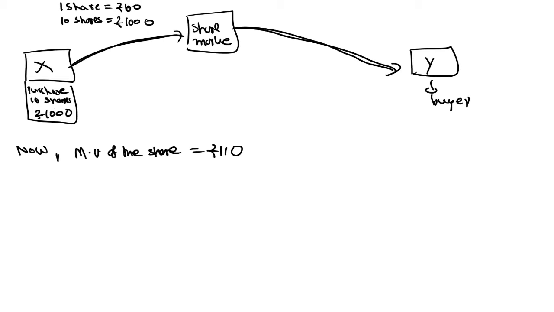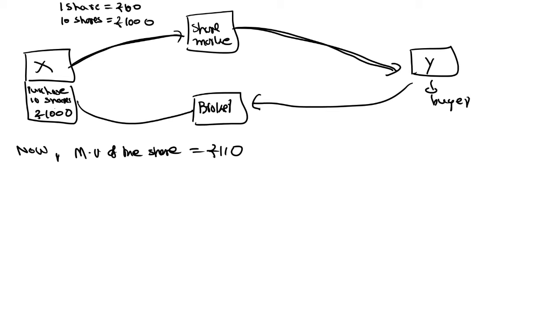Otherwise, one more case is there: they will go through a broker. Sometimes, if they don't know anything about the share market, then the buyer will contact the broker, and the seller also will contact the broker. See, seller X meets the broker and tells him that he wants to sell his shares.